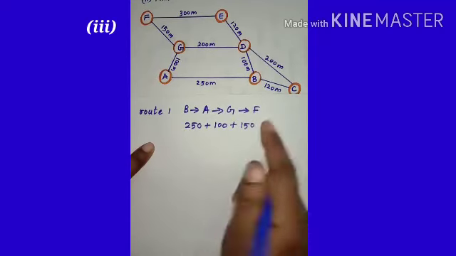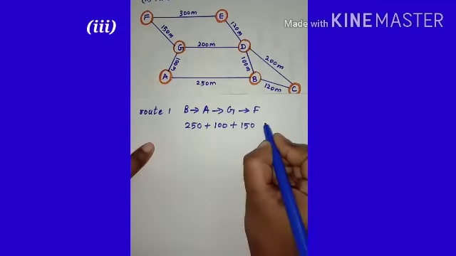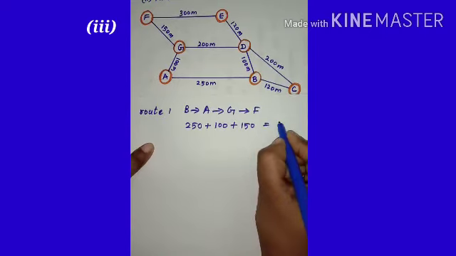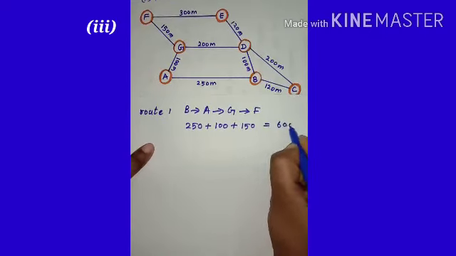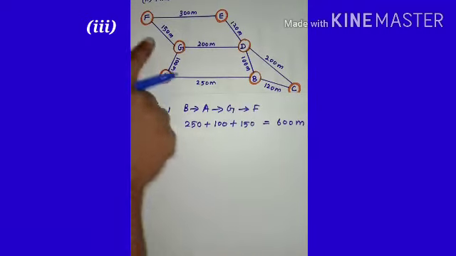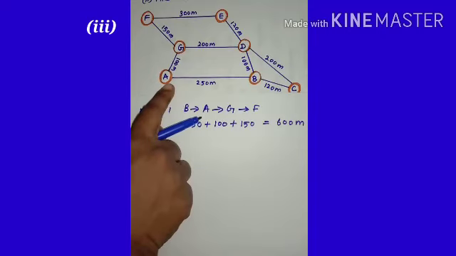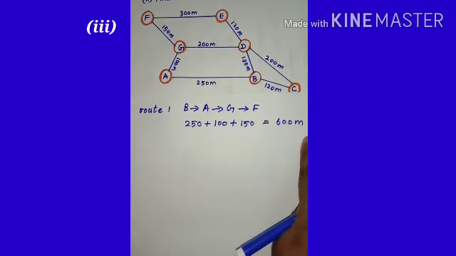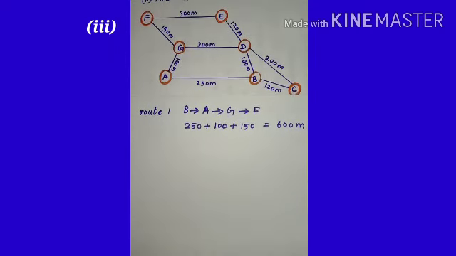So totally we get 600 meter. So from B to F we can go through A and G. So the distance is 600 meter. The first route is over.